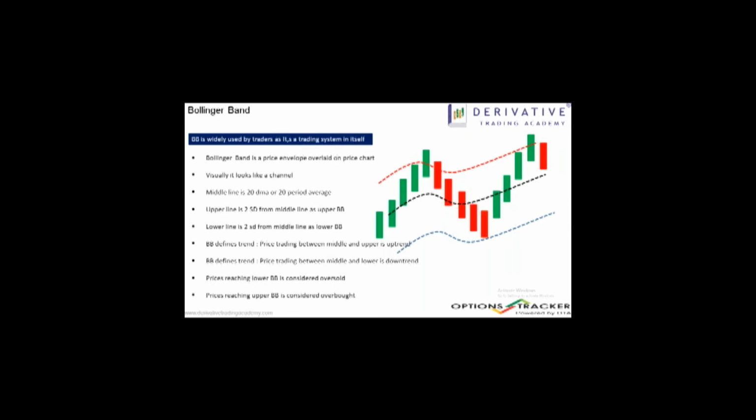For us, when it comes to Bollinger Band, standard deviation is a mathematical formula that measures volatility, which shows how the stock price can vary from its true value. Before going deeper into our discussion about Bollinger Bands, let me take you through this slide that we have prepared with regards to Bollinger Band.